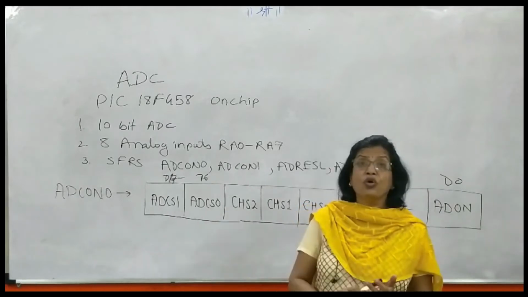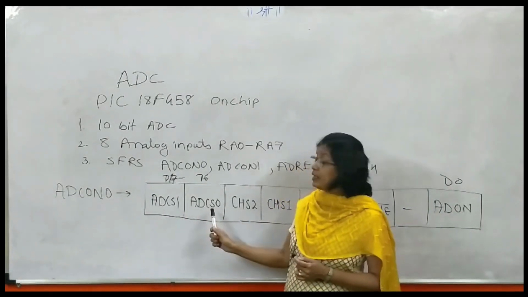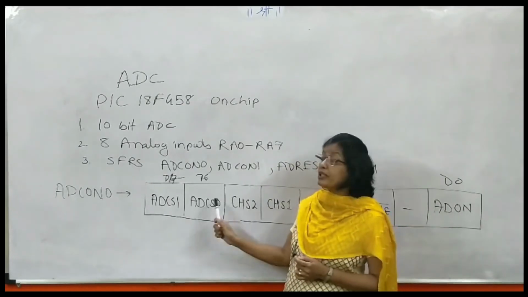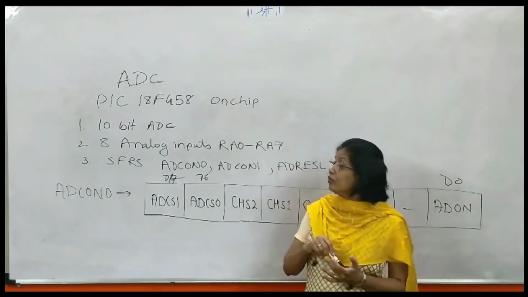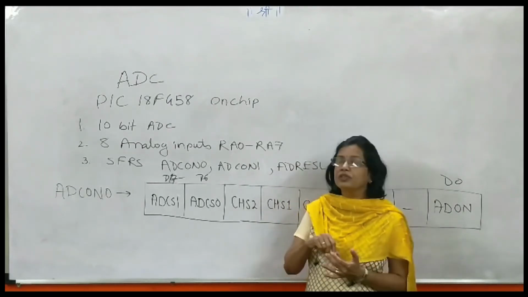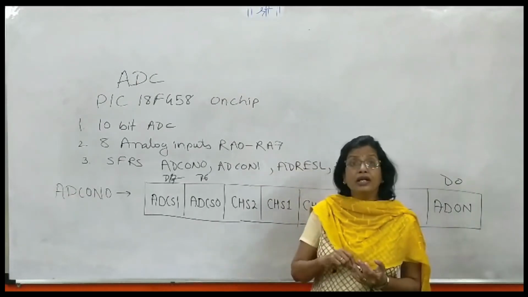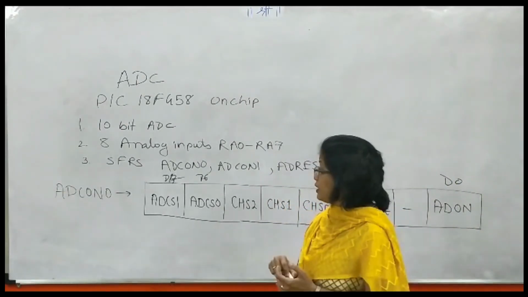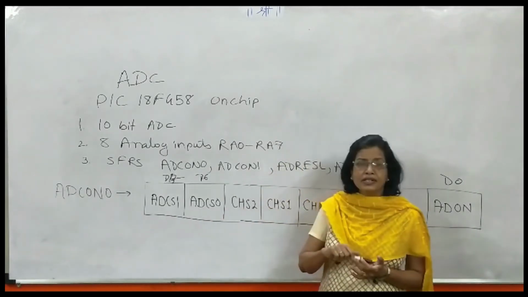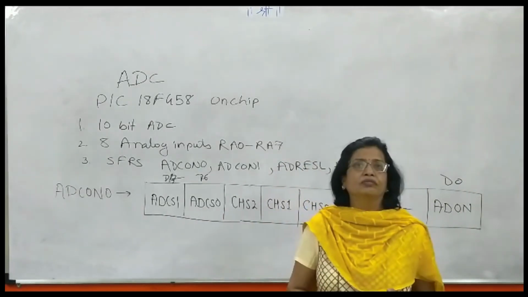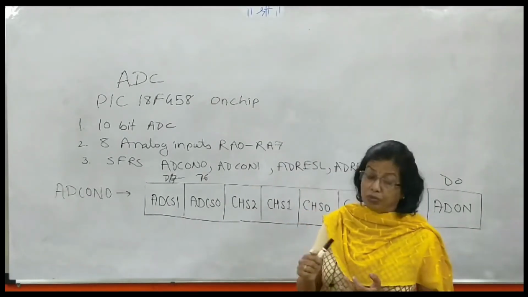There is one more bit associated with these, that is ADCS2. Together these three bits, ADCS2, ADCS1 and ADCS0, decide the speed, or the conversion time of the ADC. That ADCS2 is located in the ADCON1 register. So ADCS2, ADCS1 and ADCS0 decide the clock frequency on which the conversion time of the ADC depends.